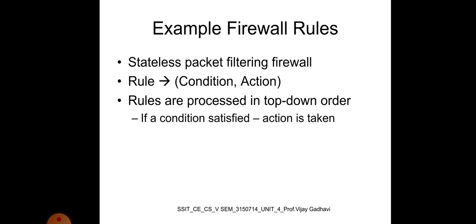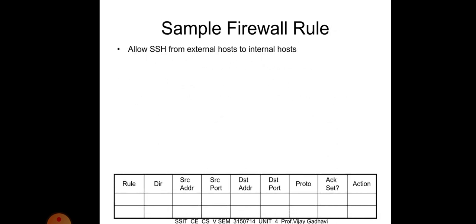Example of firewall rules or policies. A stateless packet filtering firewall rule has a rule, condition and action. We have already discussed that the firewall defines some policies to protect our data and network defense. Rules are processed in top-down order. If a condition is satisfied, the action is taken. Sample firewall rule: allow SSH for external host to internal host. Two rules, inbound and outbound.